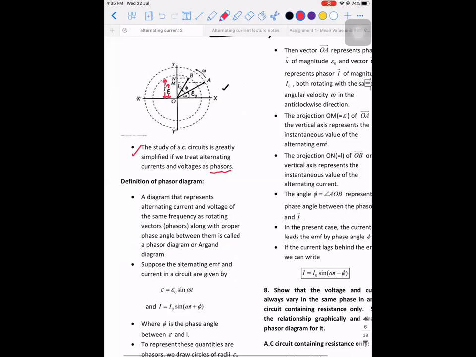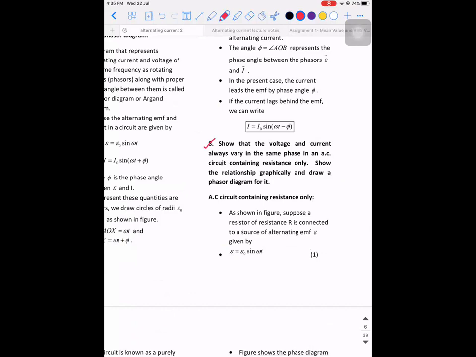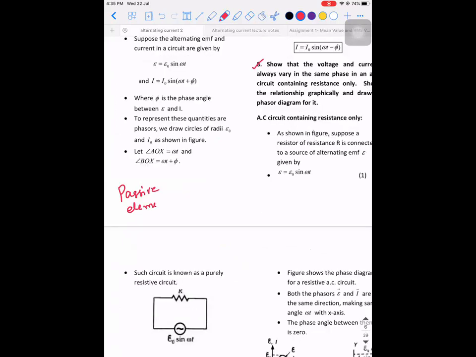Keeping this point in mind, I'm going to explain the next concept. From now onwards, you will have an AC source connected across 3 passive elements. Till now, what are all the passive elements that we have learned? Do you know what passive elements are?